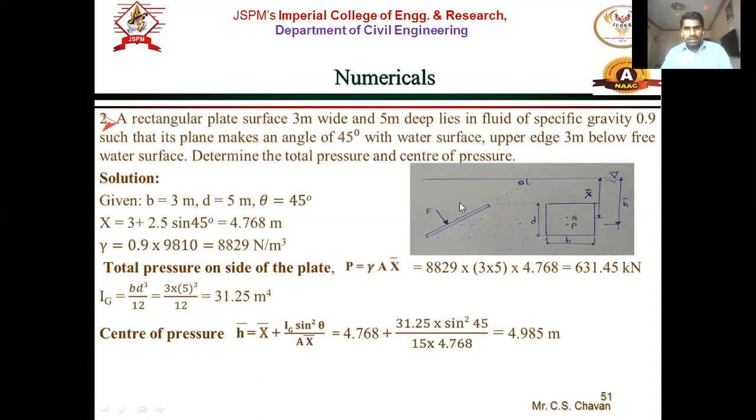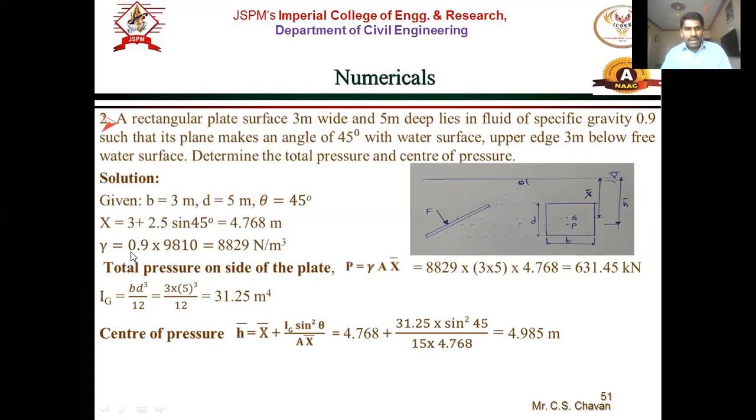So 3 is this distance, this depth. The upper surface of the plate is 3 meter deep. So from here to here it is 3 meter, and we have to add this much height to locate the centroid of the surface. So this height is related with the 2.5 sine theta. So 2.5 sine 45. So 3 plus 2.5 sine 45 is 4.768 meter. So X bar is this 4.768 meter.